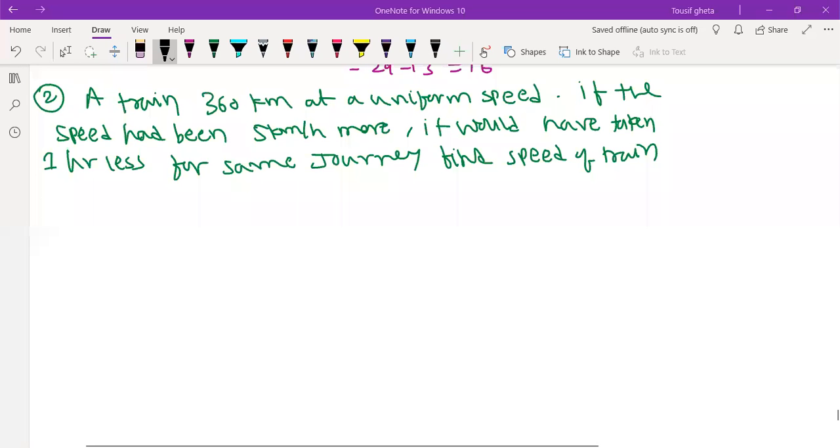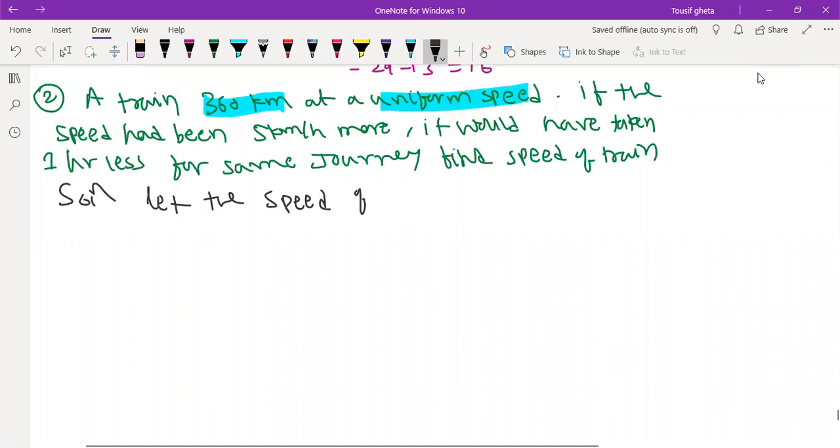See, a train. Very good, Umaira. A train traveling 360 kilometers with uniform speed. We don't know what the speed is, so we will take a solution. Let the speed of the train be x kilometers per hour. Okay, now wait, I'm not going to see the chat section.